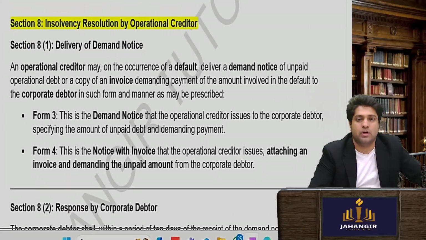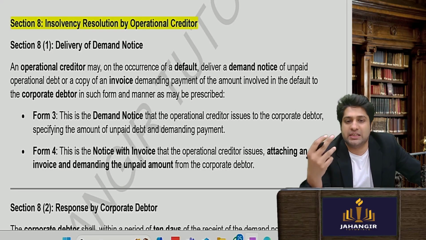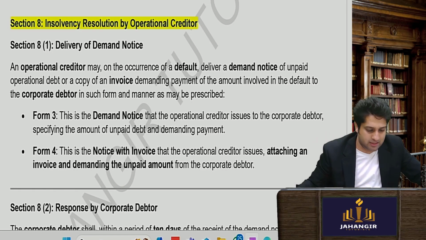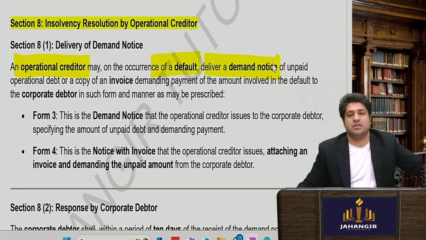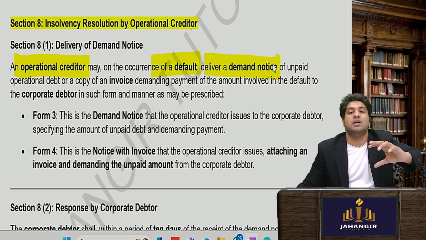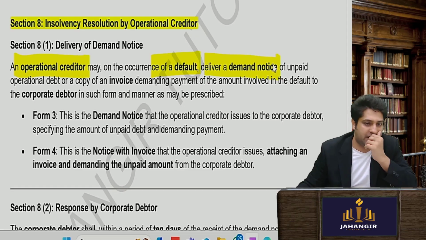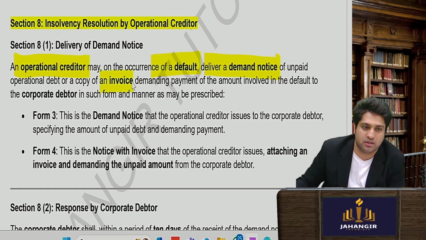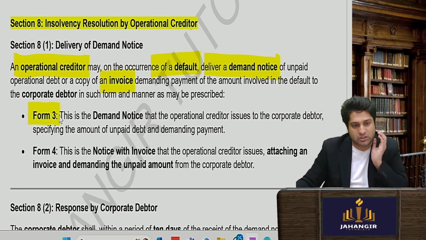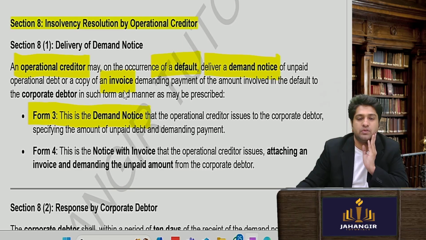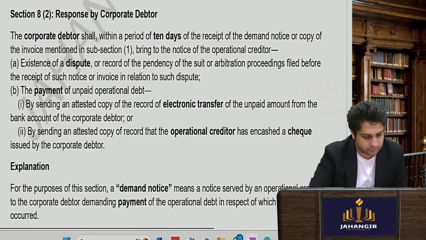Section number 8, what does it talk about? That the operational creditor may on default deliver a demand notice. So the operational creditor cannot, on default, file a case. He has to give a demand notice, and only the demand notice will be in Form number 3.